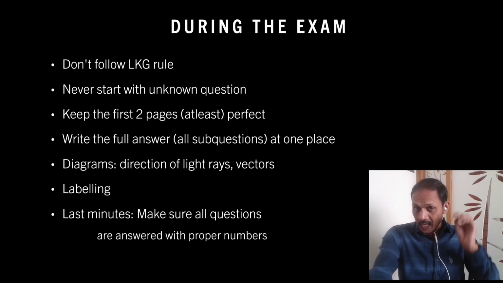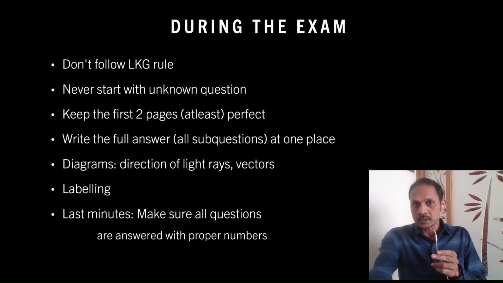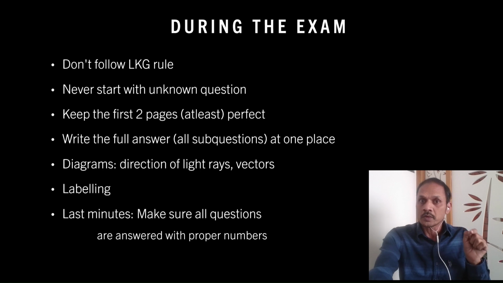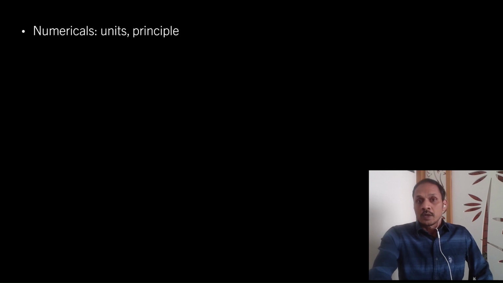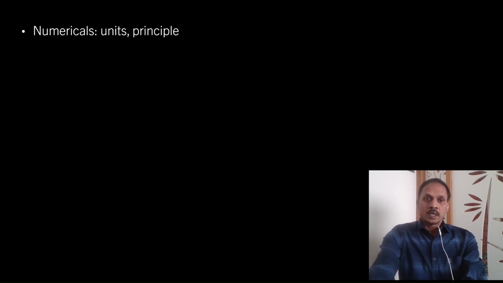Next, in the last few minutes, verify whether you answered all the questions and whether you mentioned proper question numbers for each, including sub-question numbers. 32, A, B, C, properly mentioned or not. Whether the answer is closed properly or not with the proper answer, units and all. Next, while doing numericals, the final answer must be written with proper units, and the steps to be followed you should follow carefully.